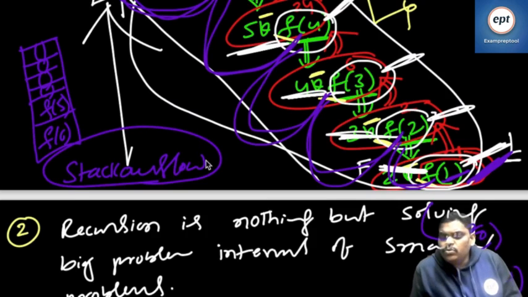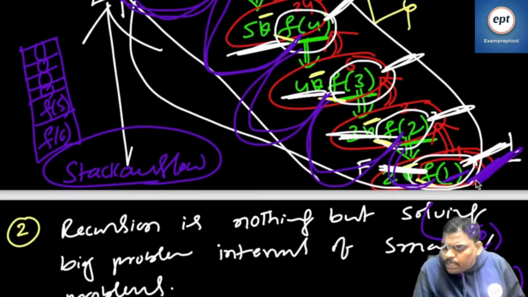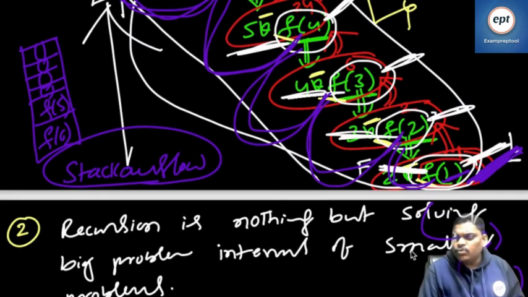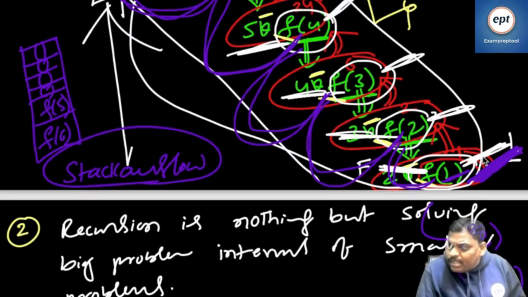So that is the reason people say that every recursive program should have a termination condition. At one place you have to stop. If you don't stop, you keep on calling, which means keep on push operations, and stack space is over. Every recursive program should stop somewhere, and that point is called the termination condition. It means from somewhere you have to come back.